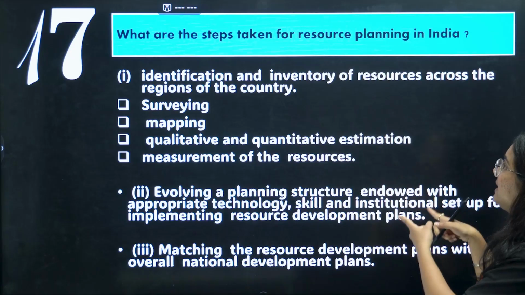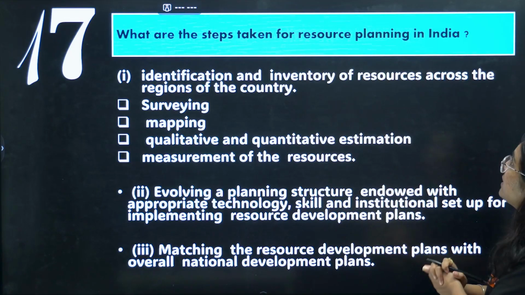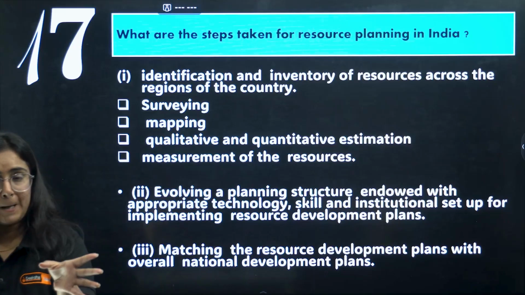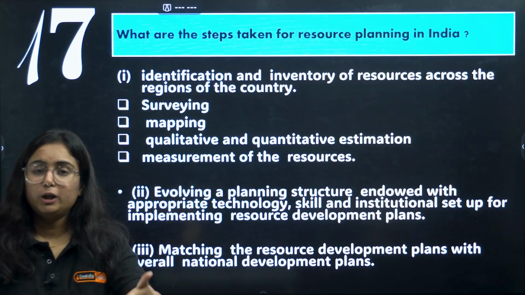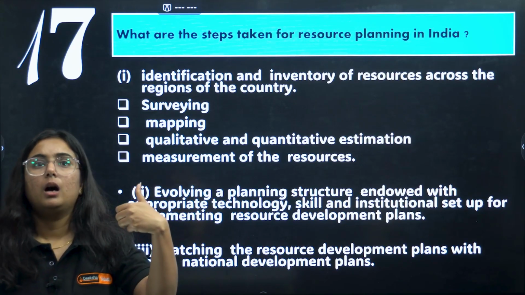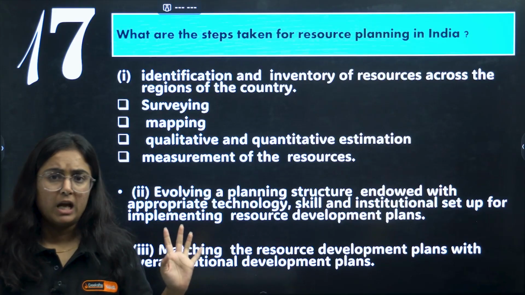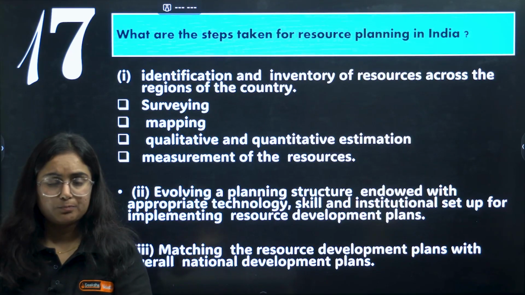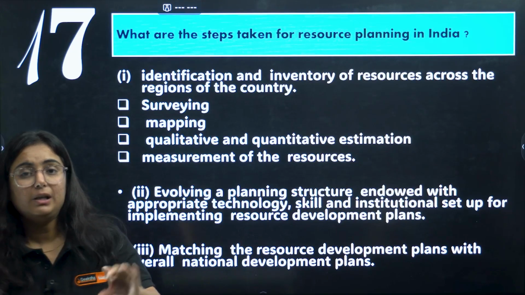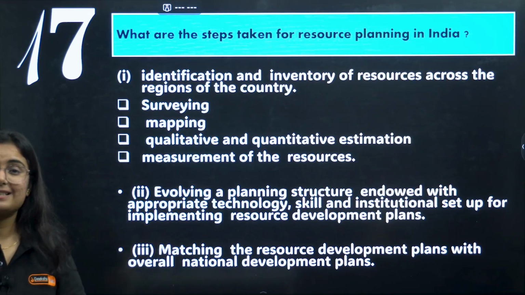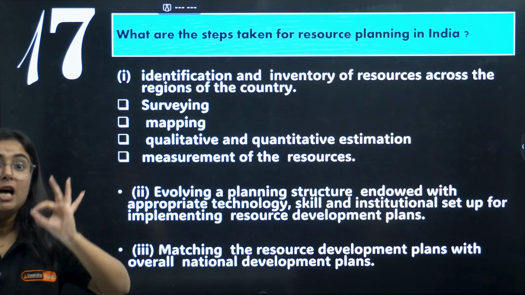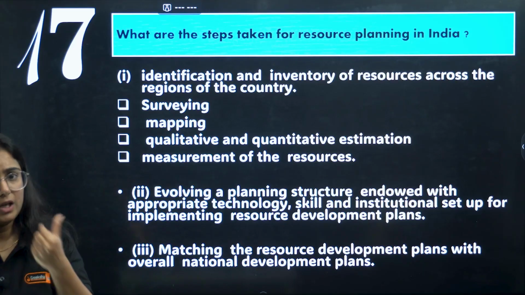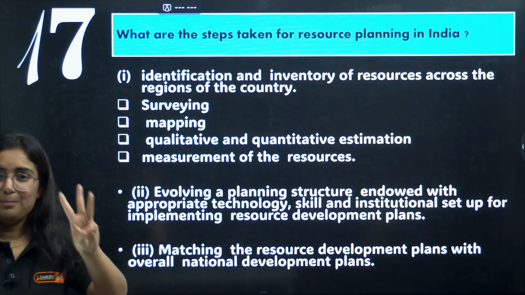Question number 1 is, what are the steps taken for resource planning in India? I have seen this so many times in exams. What we have seen is that we are using the resources indiscriminately. Now it is high time that we make it sustainable. For making it sustainable, we need to convert this indiscriminate use of resources to judicious use of resources. But how are you going to do that? It has 3 simple steps.